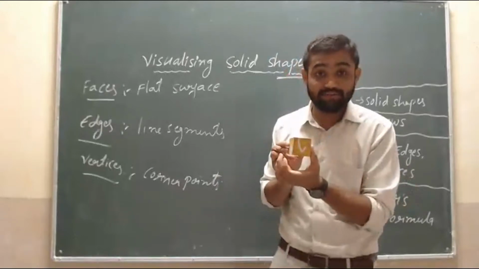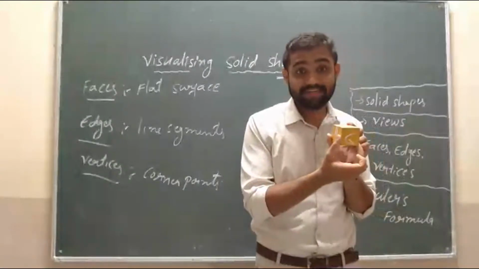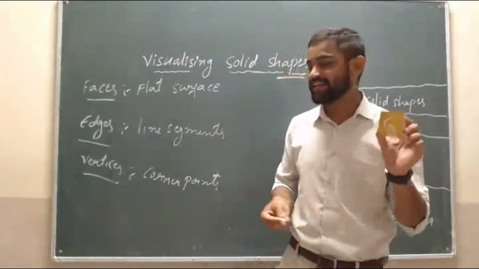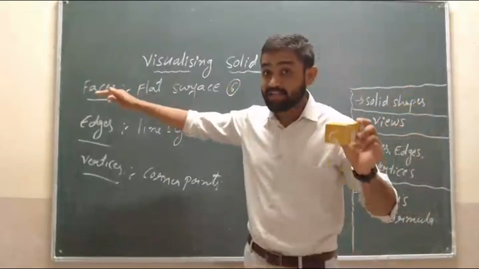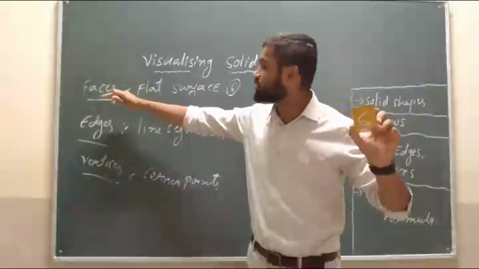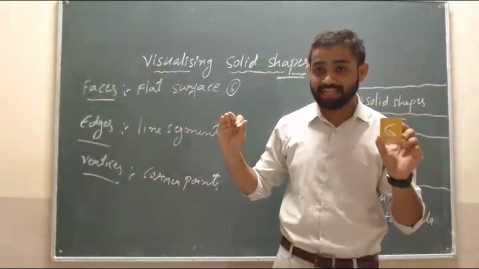And here is 5. And here is 6. How many flat surfaces are there? Six flat surfaces. And I think you have got the point about what is meant by faces. Is it clear to you?